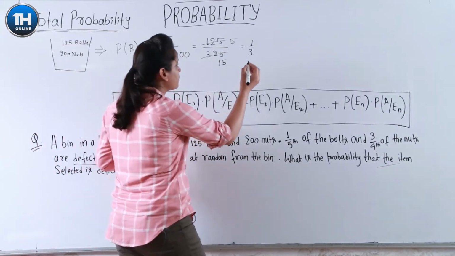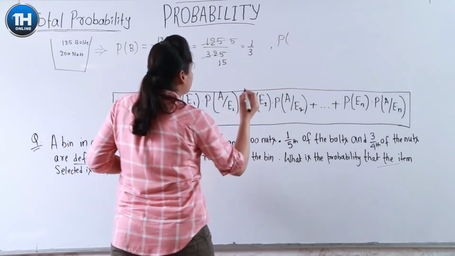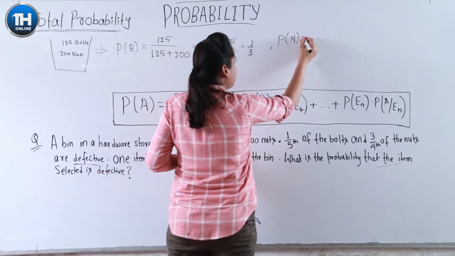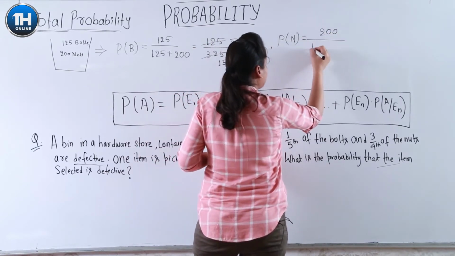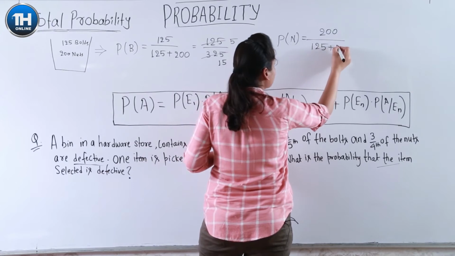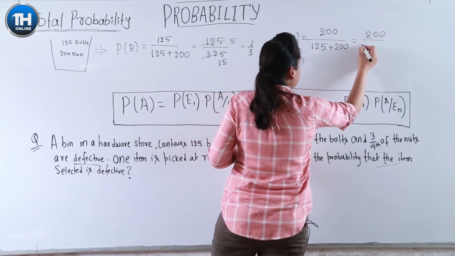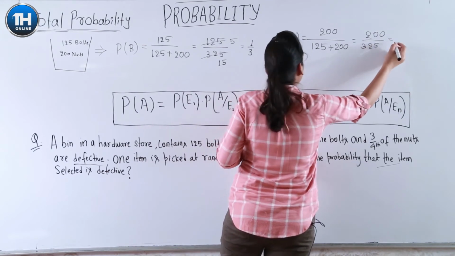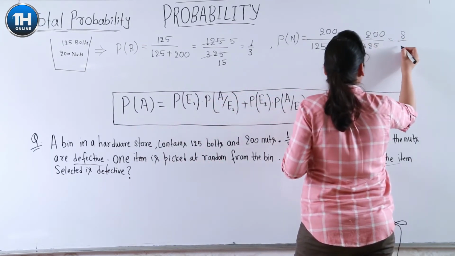Next thing, what is the probability of the item being a nut? The probability of the item being a nut: 200 nuts are there and total items are 125 plus 200. This will be 200 by 325, or 8 by 15.